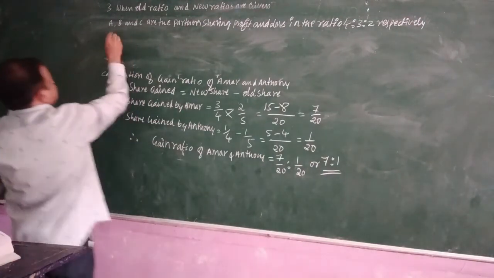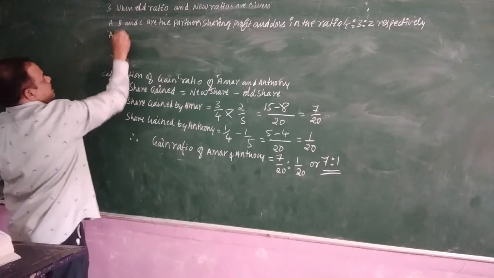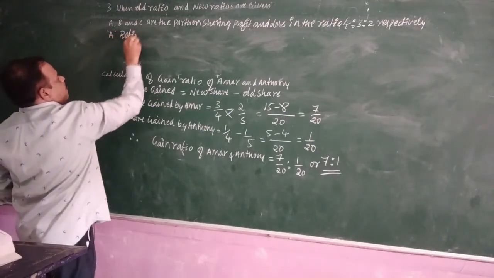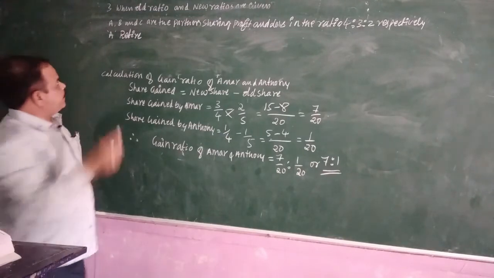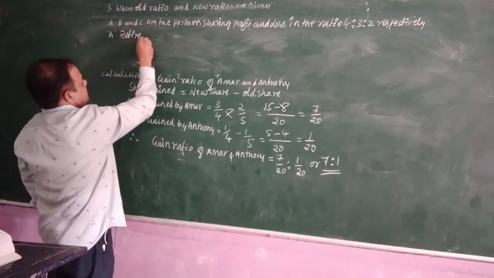From this, A retires. A retires, full stop.